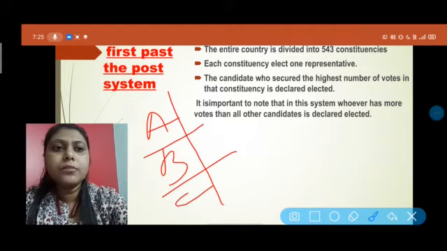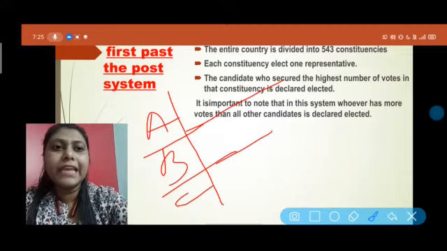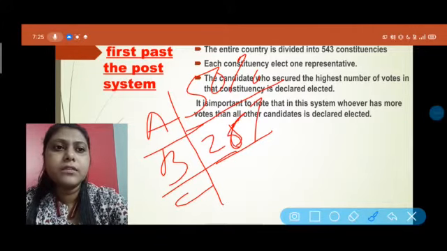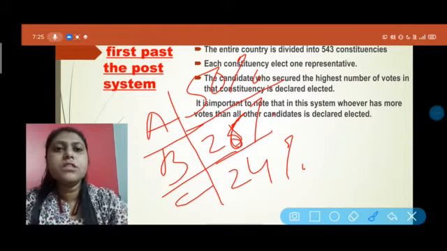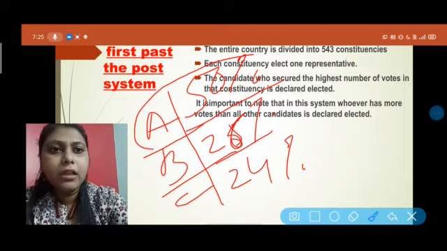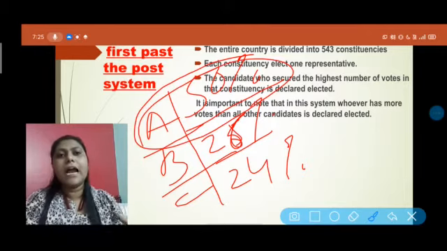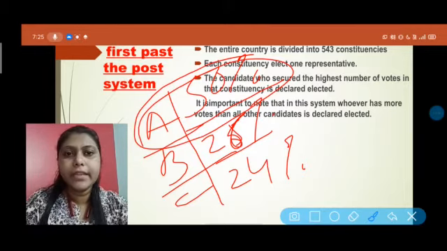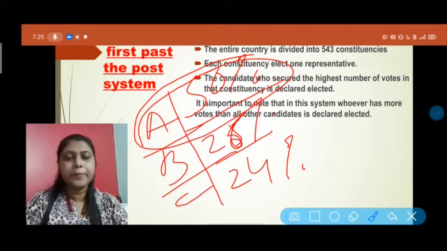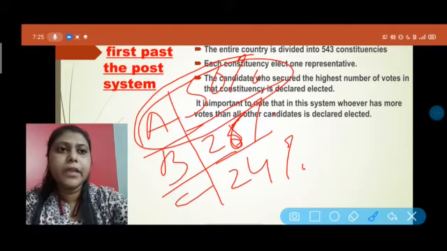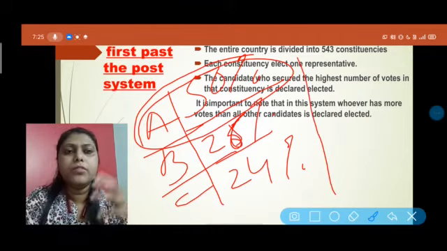Now suppose A gets 50%, B gets 25% or 26%, and C gets maybe 24%. So according to these percentages, as A gets the highest vote among all the candidates, A will automatically be declared elected. Now in the other methods, this would not happen.